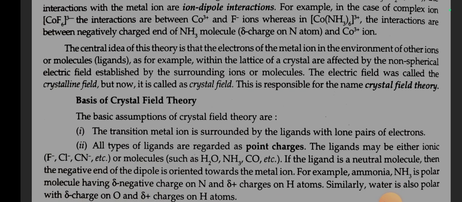The central idea of this theory is that the electrons of the metal ion in the environment of other ions or molecules, as for example within the lattice of a crystal, are affected by the non-spherical electric field established by the surrounding ions or molecules. The electric field was called the crystalline field, but now it is called crystal field. This is responsible for the name crystal field theory.